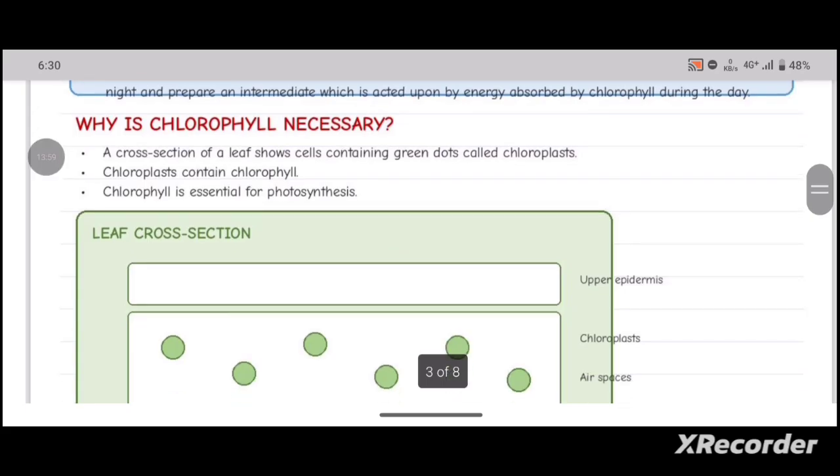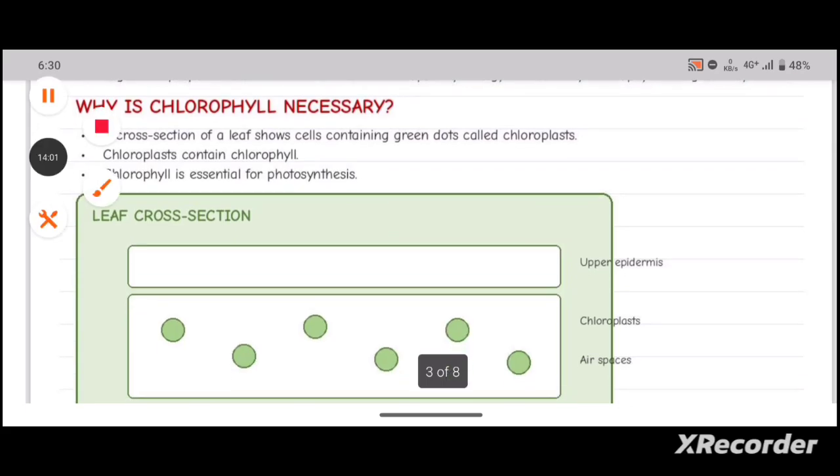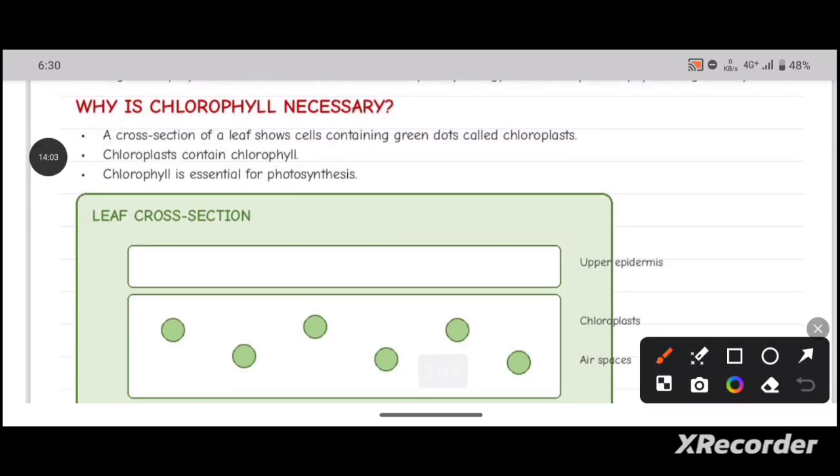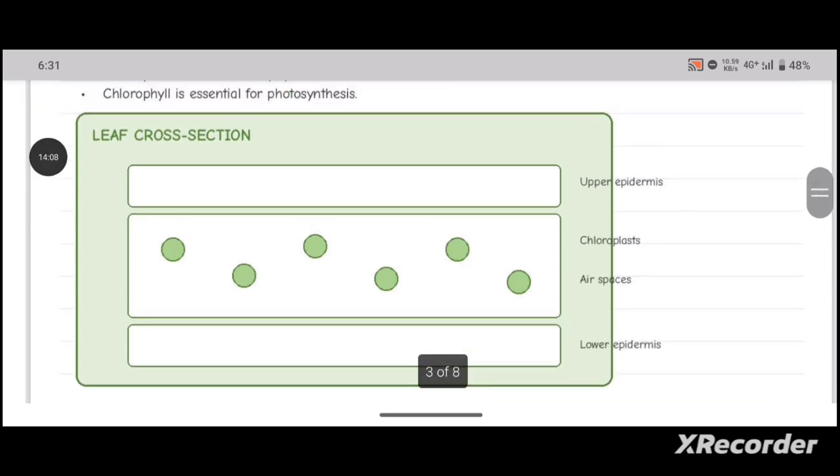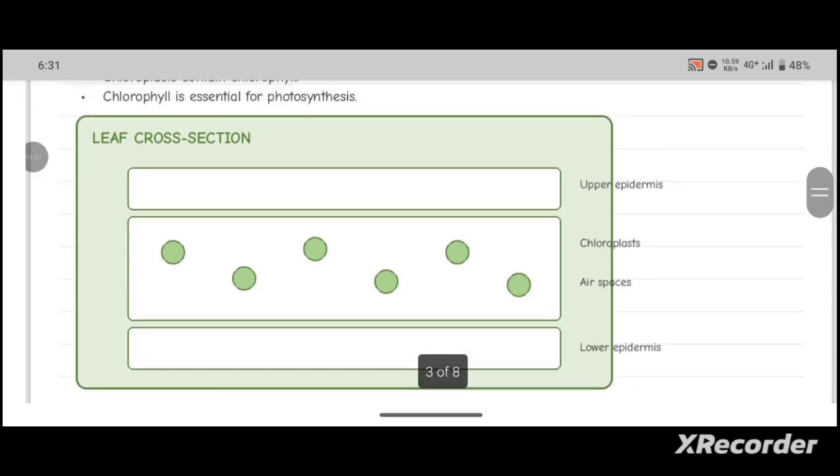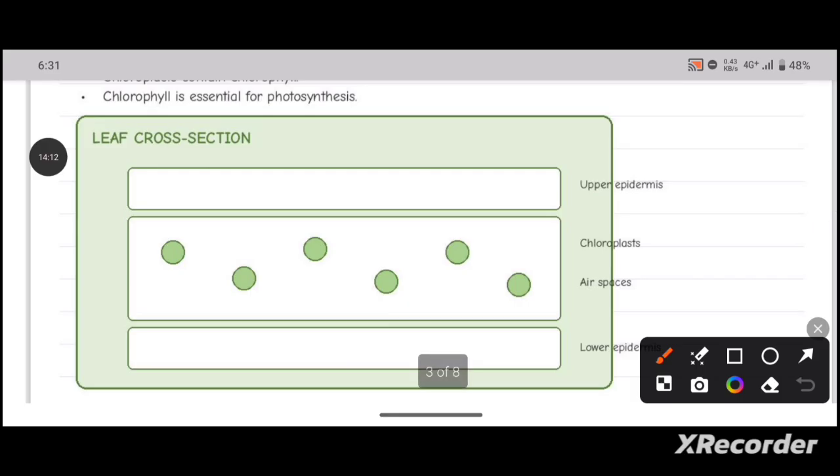Let's see why chlorophyll is necessary for photosynthesis. When you see the leaf cross section, it has the following parts: the upper epidermis, which is visible to us, and the lower epidermis.